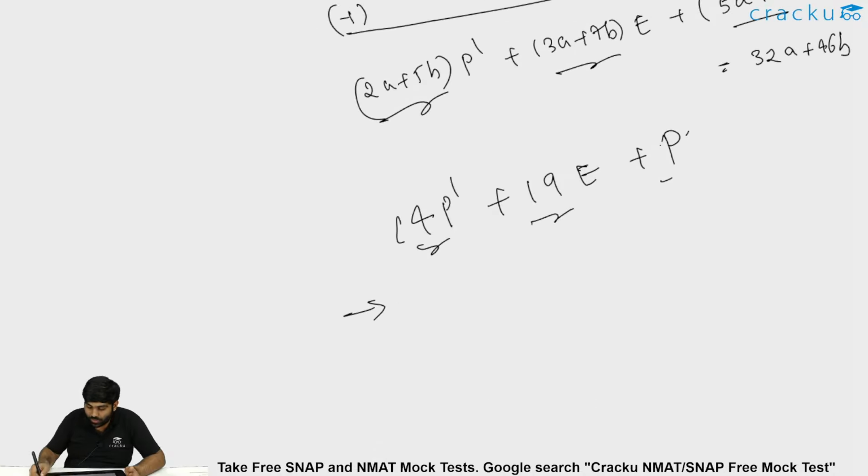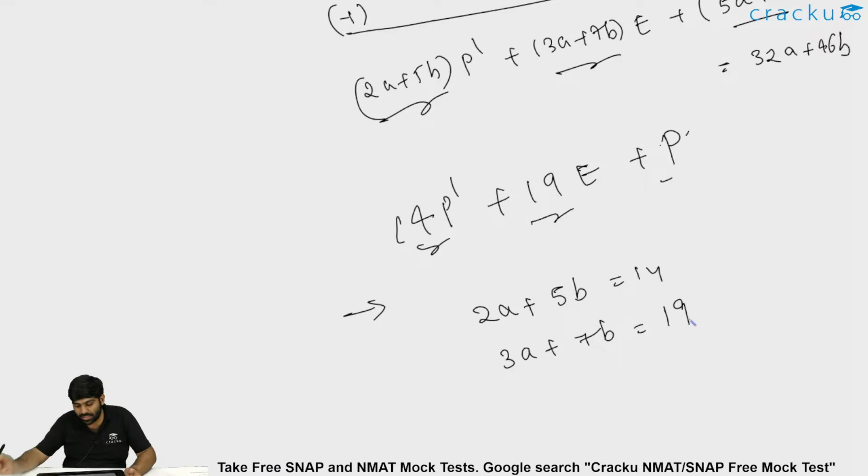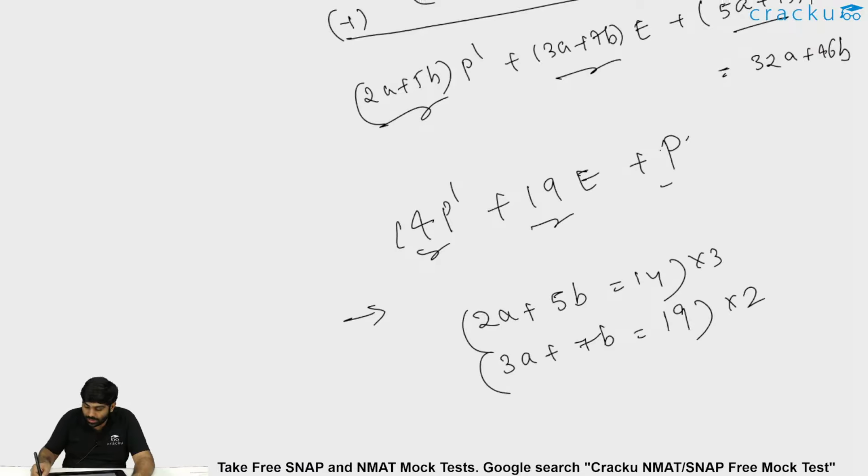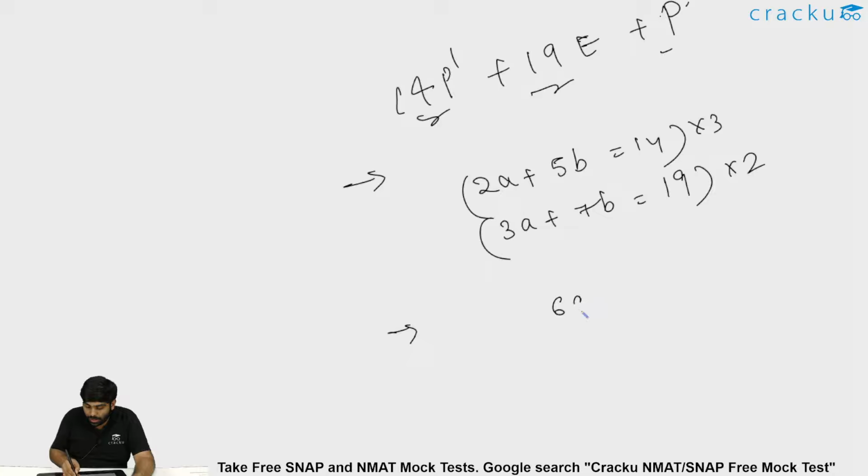So is that possible to find? Let me check. 2A plus 5B is 14 and 3A plus 7B is equal to 19. So let me solve these equations to get the values. I'll multiply the first with 3 and the second with 2, so that I can subtract one variable. In that case, I'll be getting 6A plus 15B is equal to 14 3's, which is nothing but 42, and this will be 6A plus 14B, which is 19 2's, which is nothing but 38.